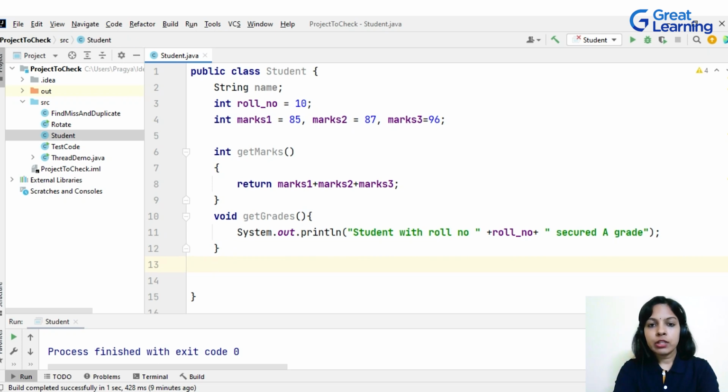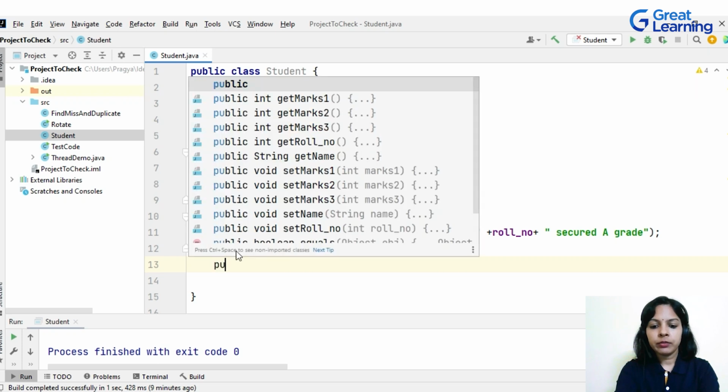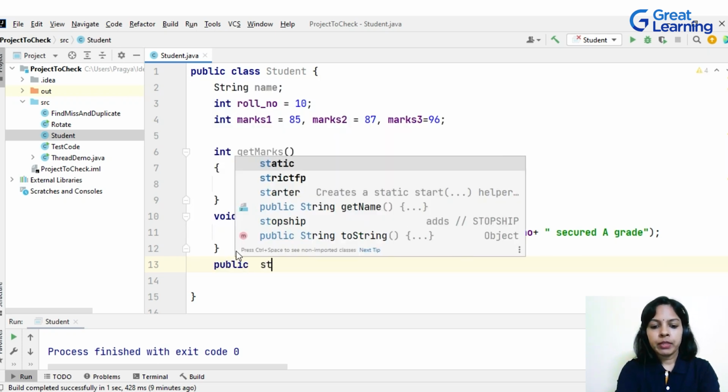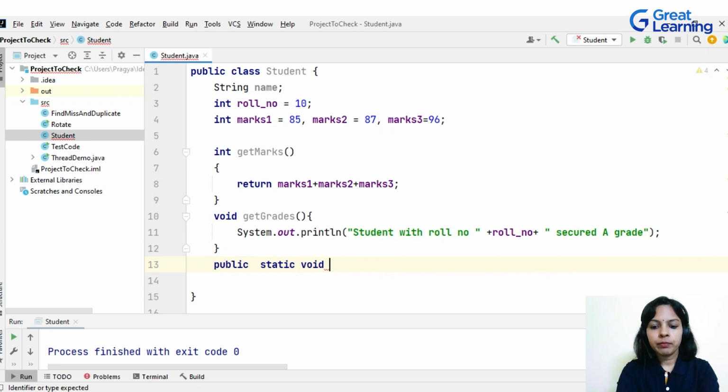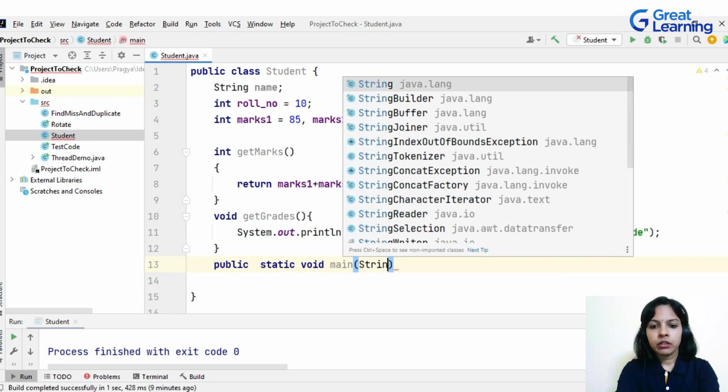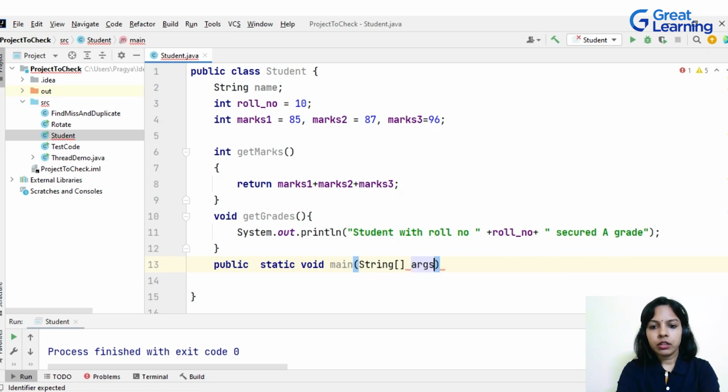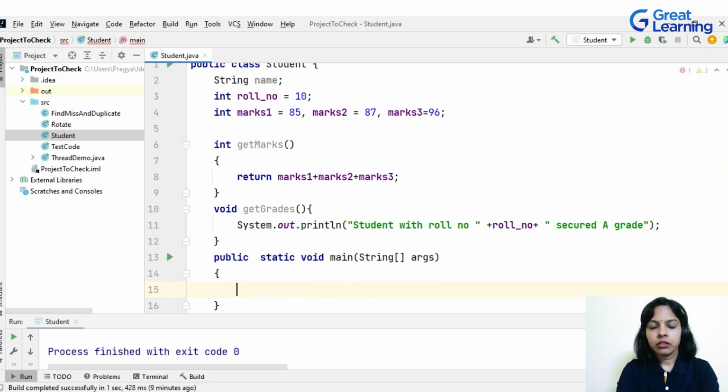As we also know that there should be a main method defined inside a class. And as the name of this file is Student.java, so the main method should be defined inside the class Student itself. It's a mandatory requirement for Java programming. So I'll be having here public static void main. That's a main method. String args. And in this main method, I will define objects for the given class.